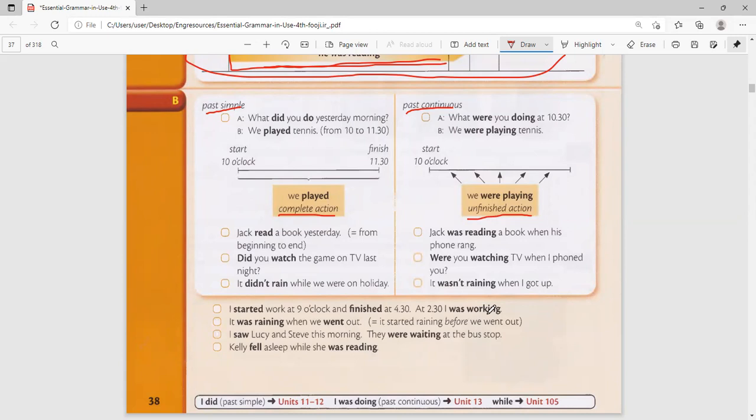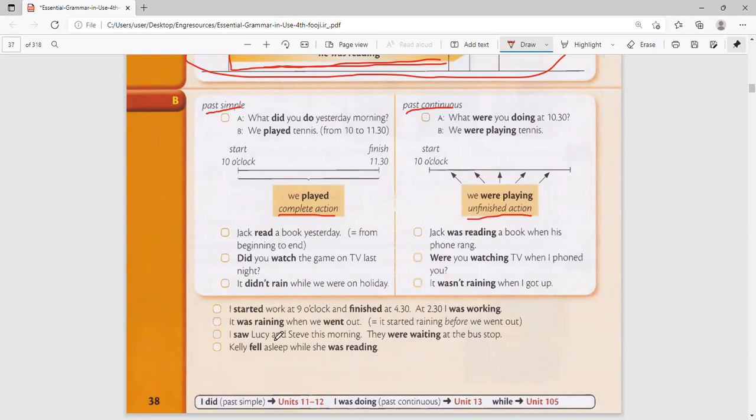Today, Jamal went to work at 8 o'clock and he finished at 6 o'clock. So we ask him, what were you doing at 3 o'clock? Oh, I was working. I was working because he was in the middle of work. He had started working, but not completed. It was raining when we went out. So meaning it started raining before we went out.